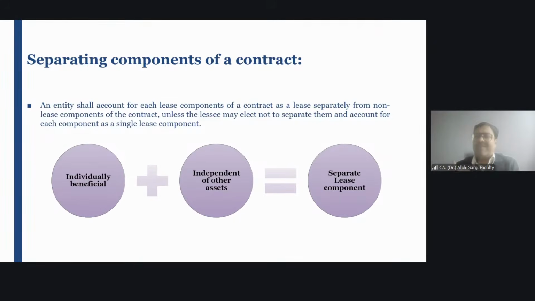So when you are paying a rental for occupying a space, it is a lease component. But when you are paying for electricity, for water, for common area maintenance, what are these? Is it a lease component or a non-lease component? It is a non-lease component, right? Non-lease component, isn't it? Yes, sir, it is a non-lease component.